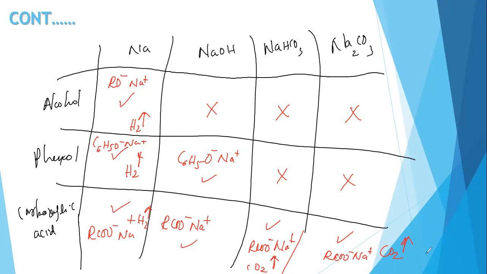How can I differentiate? What is the reason that only the carboxylic acid, and not alcohol or phenol, can react with sodium bicarbonate and sodium carbonate? The reason is that the acidity strength of the carboxylic acid is comparatively higher than phenol and alcohol. This is why it is able to react with the basic alkali metal and alkaline solutions. Are you all clear? Shall I erase it? Are you all clear? Yes, guys.